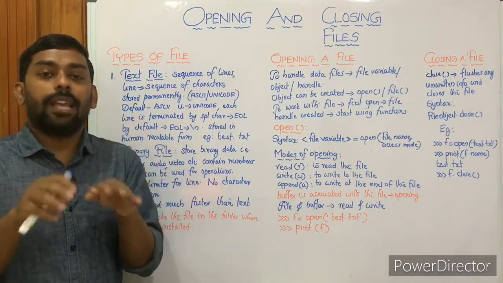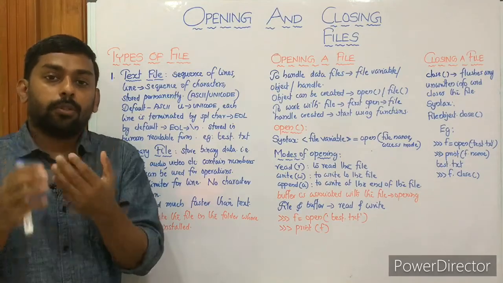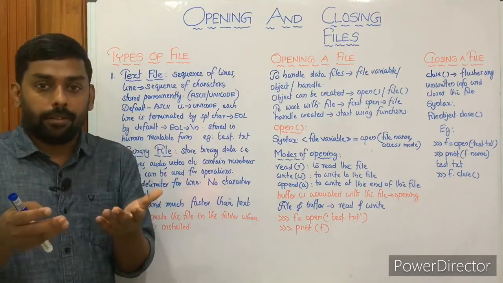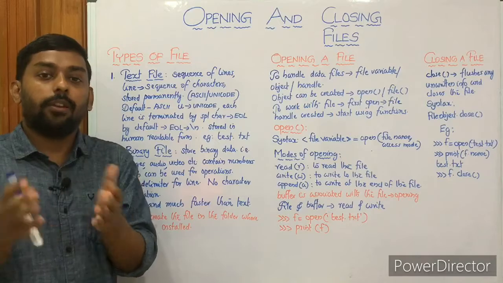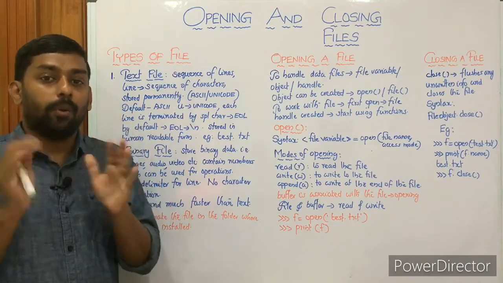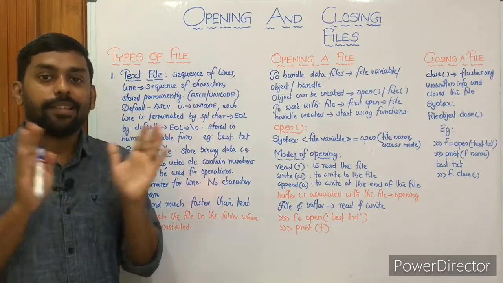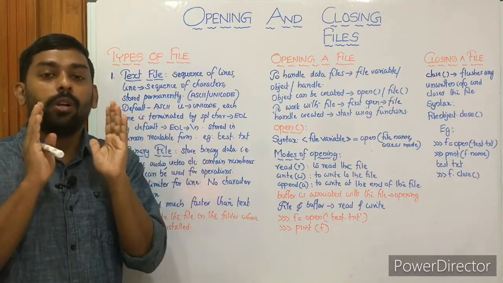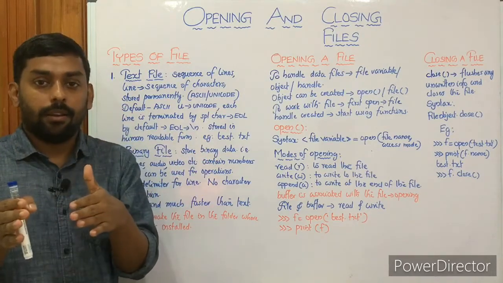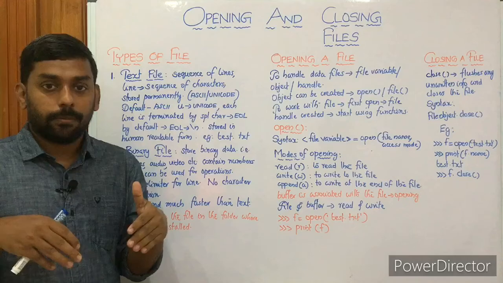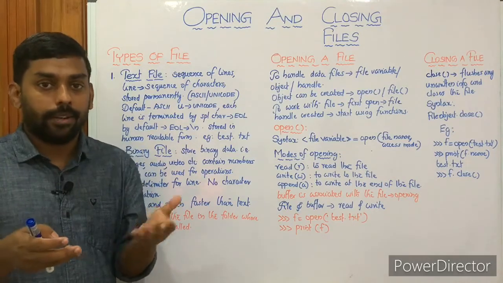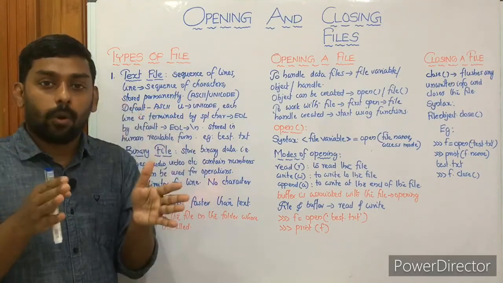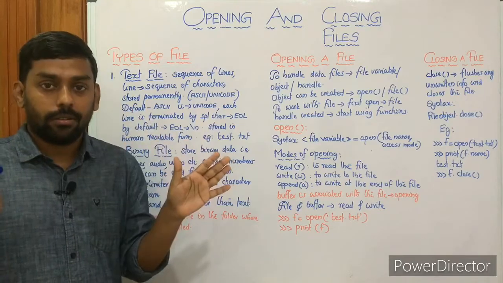After saving it, closing it and opening it again, you can see computer science. What you have written in the file can be seen as such in its original format. That's what a text file is. Whatever we are storing, we can see it as such.